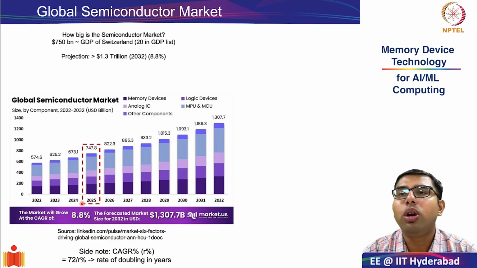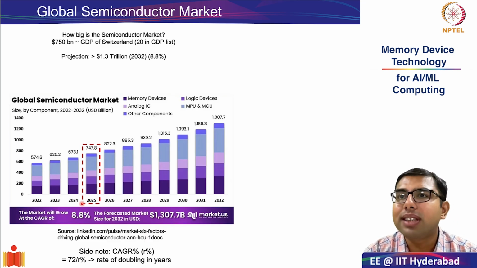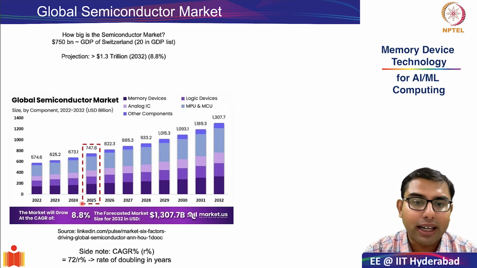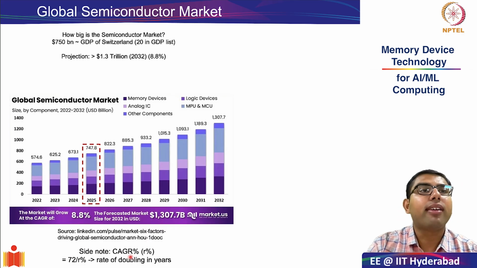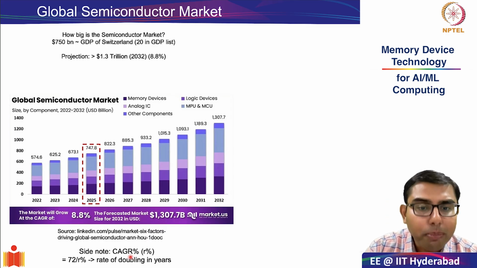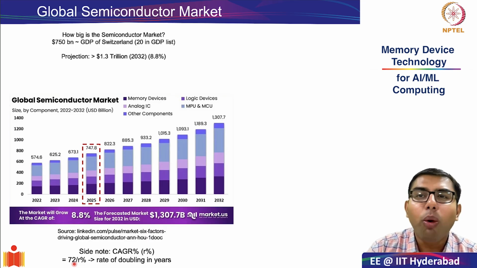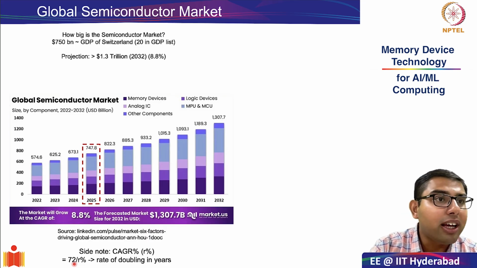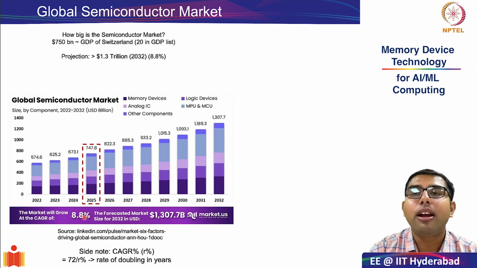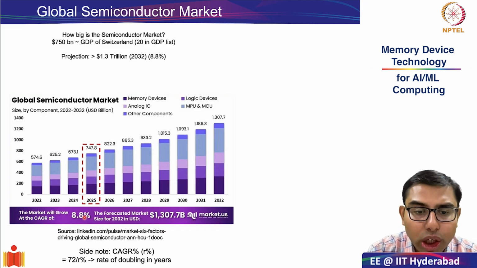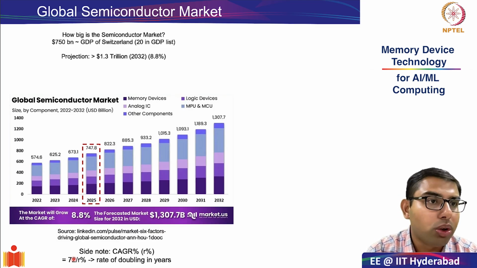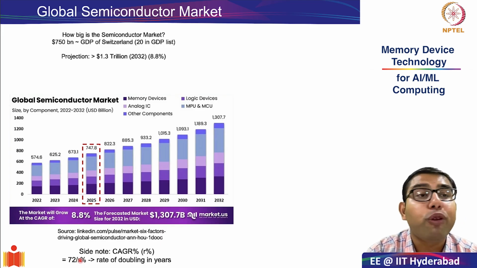So how do we find out whether this number, 9%, is a small number or a big number? We can look at it from two different perspectives. First is to look at a thumb rule when you deal with this number in CAGR. The thumb rule I want to suggest to you is, if you have the CAGR number, which is roughly 9, all you need to do is divide 72 by that number. So 72 divided by 9 is roughly 8.